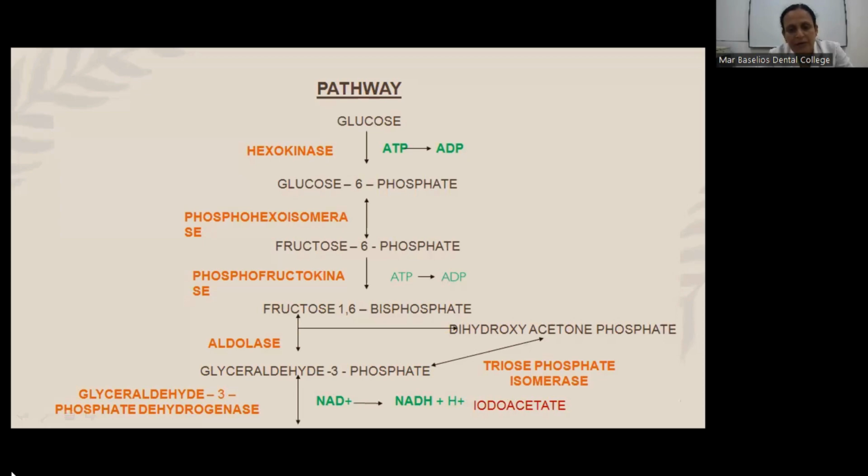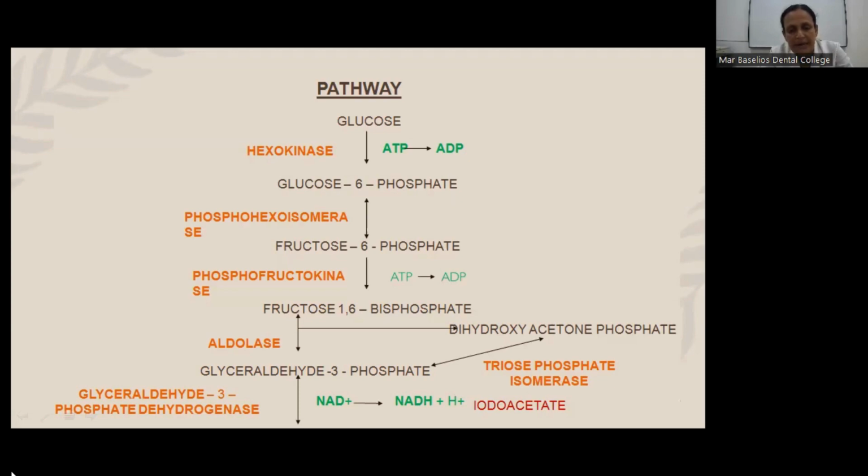The 6-carbon fructose 1,6-bisphosphate is then cleaved or split into 3-carbon dihydroxyacetone phosphate and glyceraldehyde 3-phosphate by the enzyme aldolase. The dihydroxyacetone phosphate is converted back to glyceraldehyde 3-phosphate with the help of the enzyme triose phosphate isomerase. Now we have two molecules of glyceraldehyde 3-phosphate.